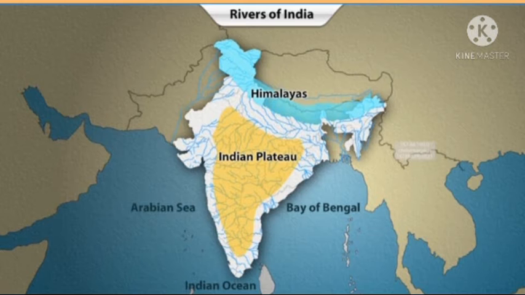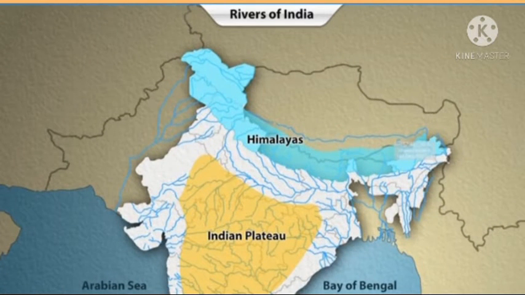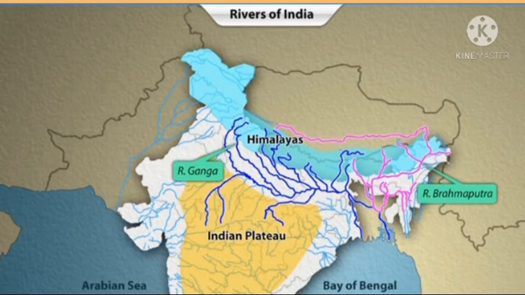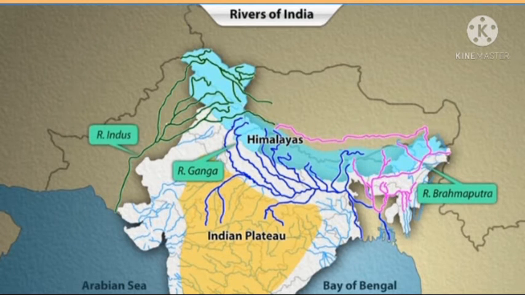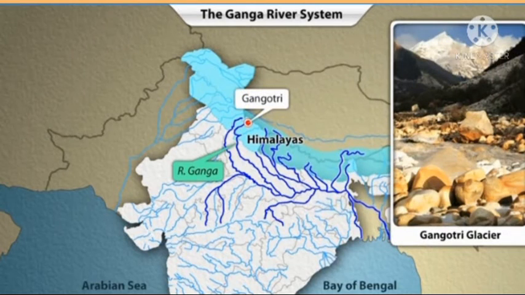Let's learn about the Indian rivers that originate from the Himalayas. These rivers can be classified broadly into three river systems: the Ganga river system, the Brahmaputra river system, and the Indus river system. Ganga is the longest river in India. It originates from the Gangotri glacier and drains into the Bay of Bengal.